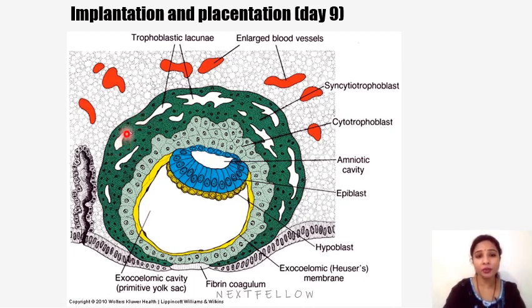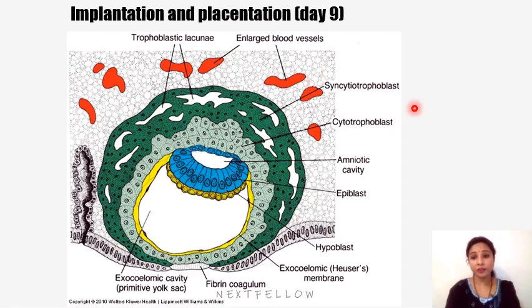And these lacunae which are present in the syncytium are called trophoblastic lacunae, which later get filled with the mother's blood, that is maternal blood. So maternal blood is here, which are the enlarged blood vessels called maternal sinusoids. And here we can see the hypoblast cells, they line the yolk sac cavity along the exocoelomic membrane, which is the primitive yolk sac cavity or exocoelomic cavity. And these are epiblast cells, and here we can see the amniotic cavity prominently as well.